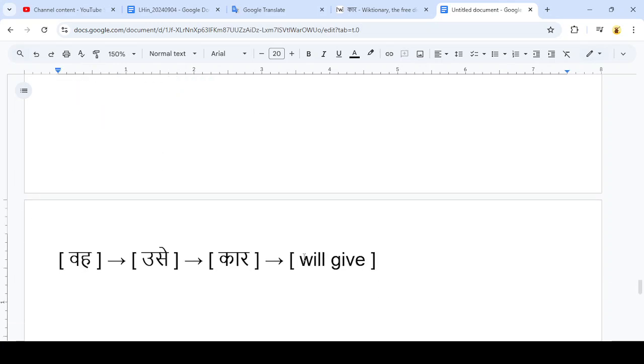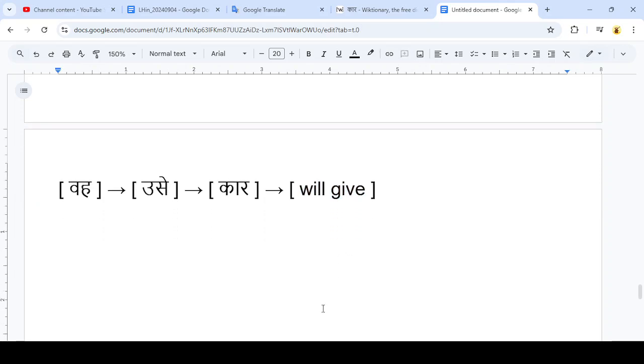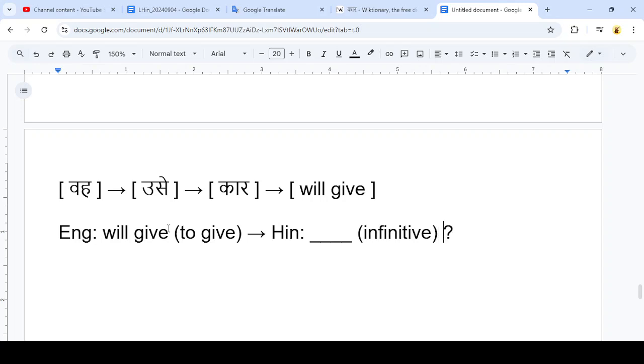So we've got this last component here, which is the verb. We've got English's will give, and then we want to translate that into Hindi. Will give, of course, is a form of the verb to give, the infinitive form. And our Hindi verb is also going to have some infinitive base form, and then we'll use that to find the spelling table for the verb. So we are going to be interested in Hindi verbs.